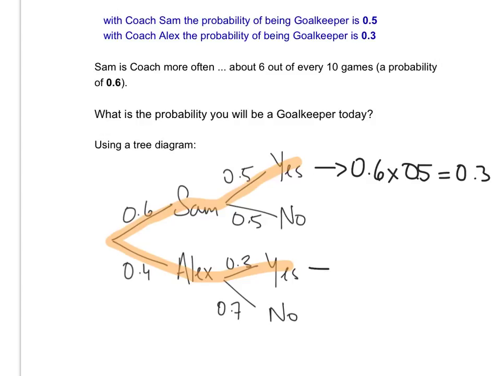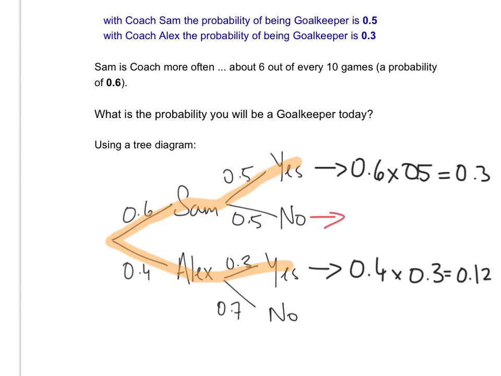What if it's Alex? It would be 0.4 times 0.3, which is 0.12, 12%. Let's do the others for fun. So now we're looking for the instances where you're not going to be goalkeeper.